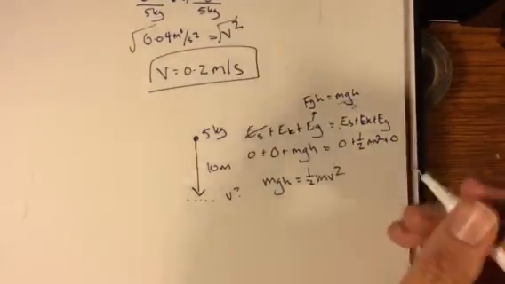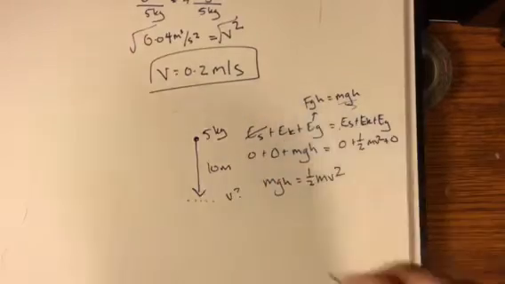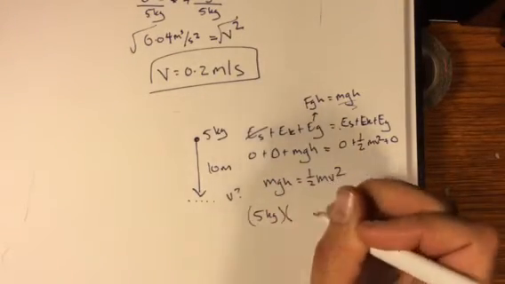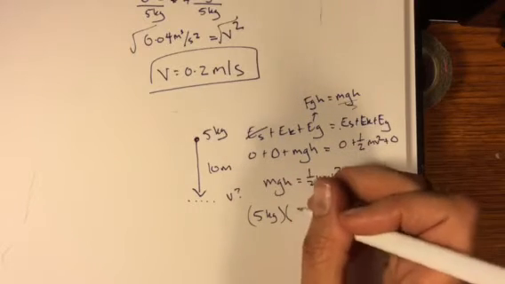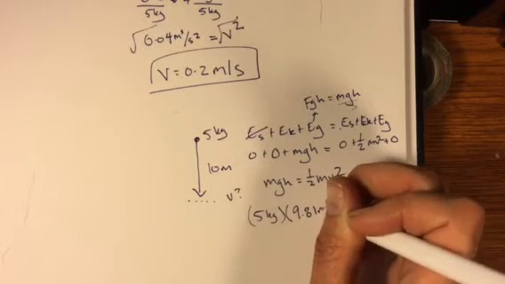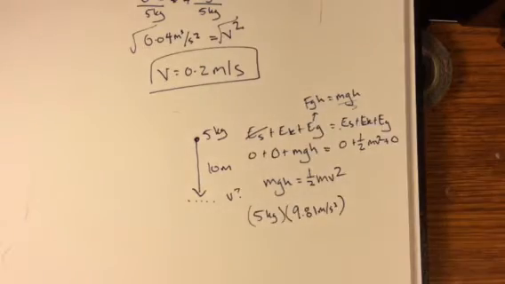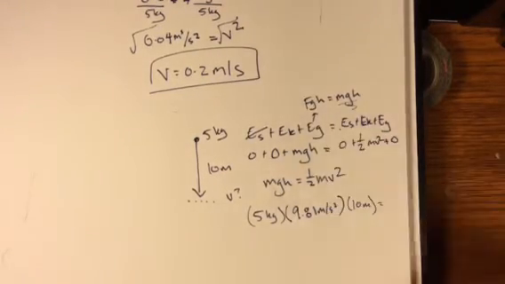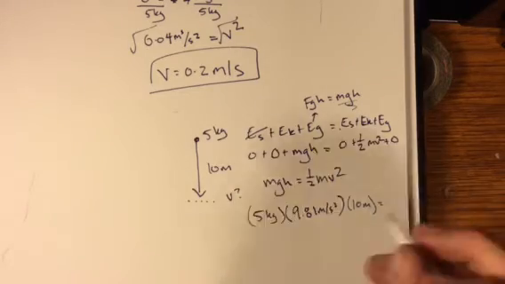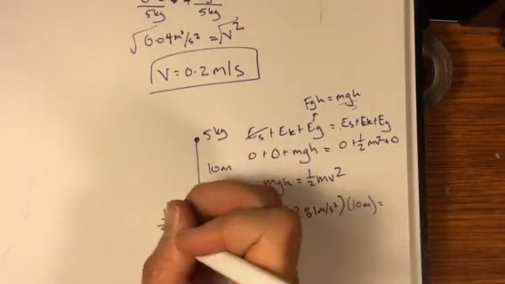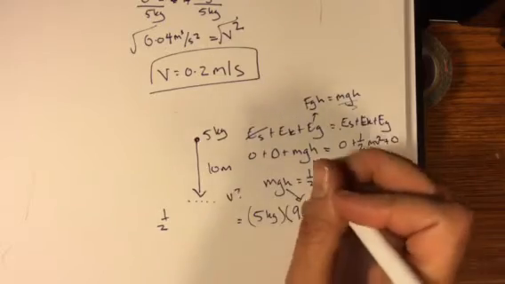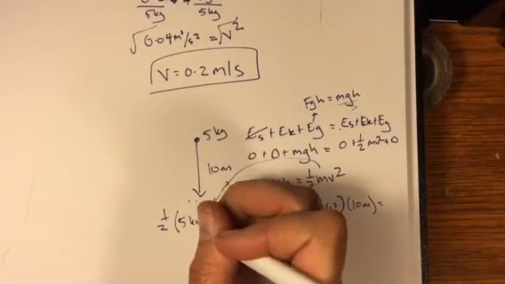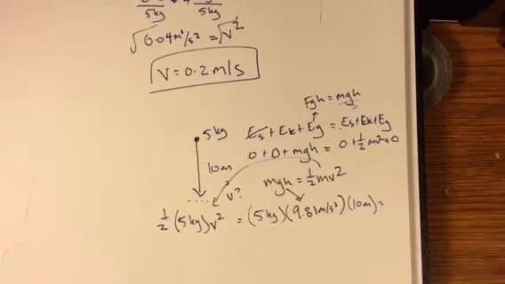Cool. So if you look at this, you might say, oh, I could divide both sides by mass, and then the mass is gone. Or if you don't notice that, you could just go ahead and plug in from here. So mass, we said, is 5 kilograms. The g is the acceleration due to gravity, and it's always 9.81 meters per second squared if you're on Earth. And then the height, we said, is 10 meters. That equals 1/2 times the mass, which is 5 kilograms, times velocity squared.